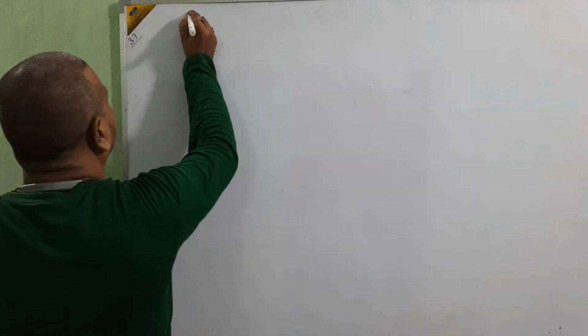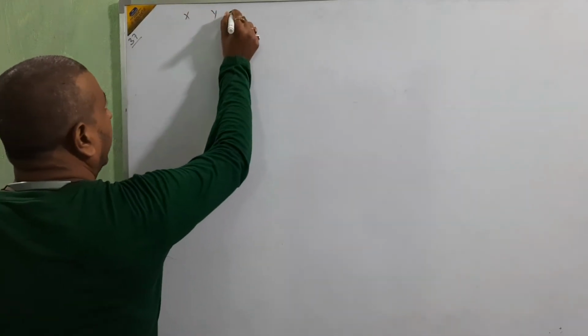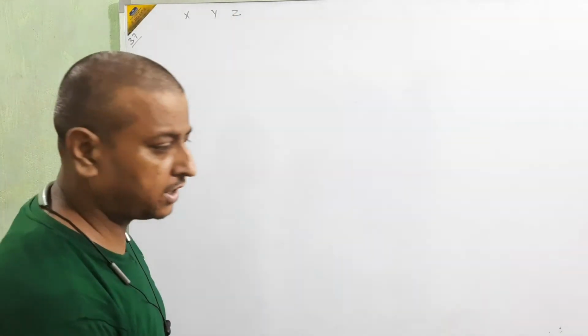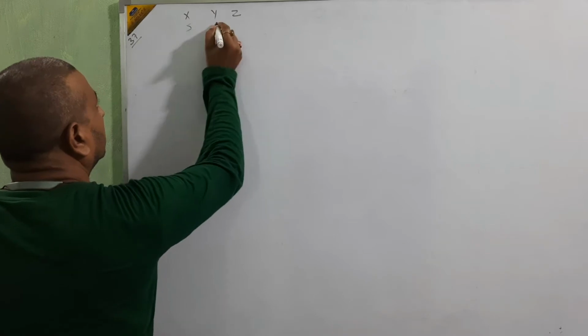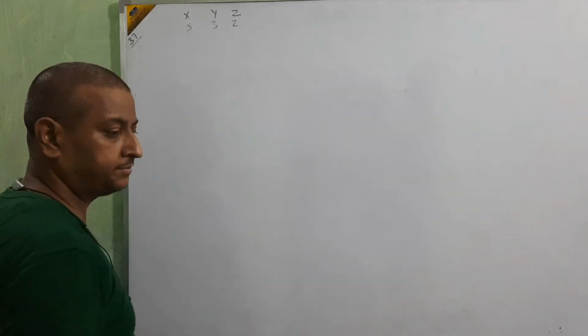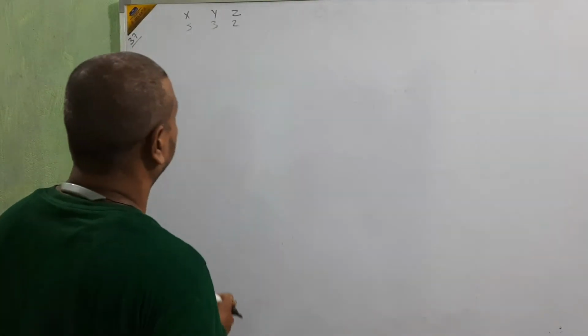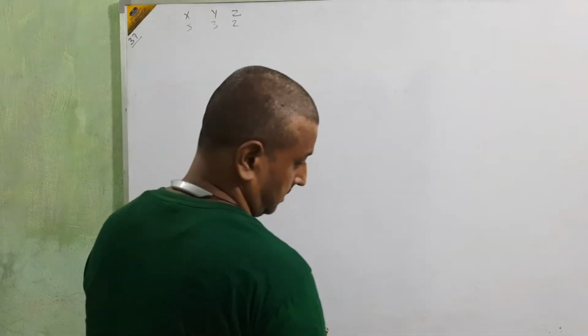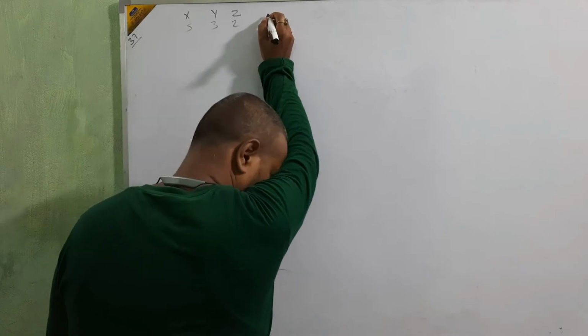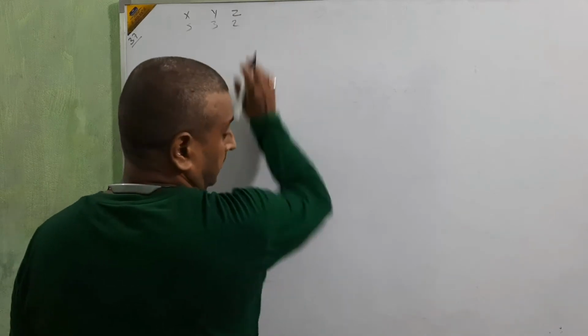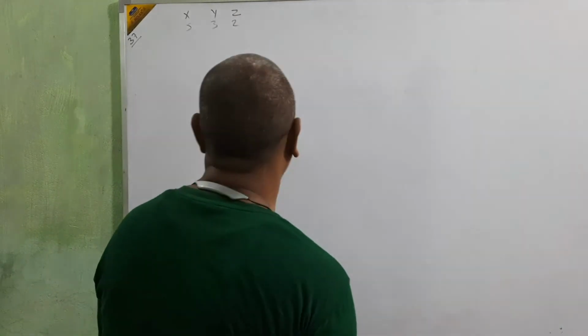X, Y and Z were partners, sharing profits in 5:3:2 ratio. On 31st March 2020, Z retired from the firm. On the date of Z's retirement, the balance sheet of the firm was as follows. Go for the next information.